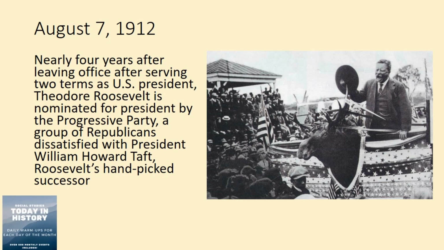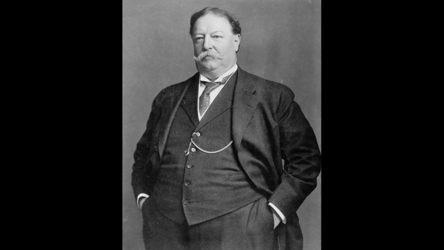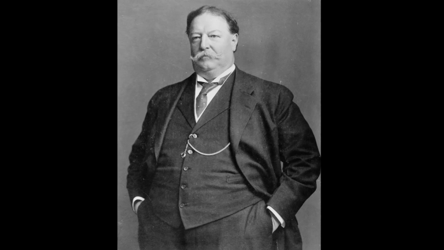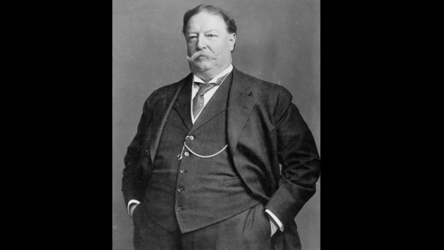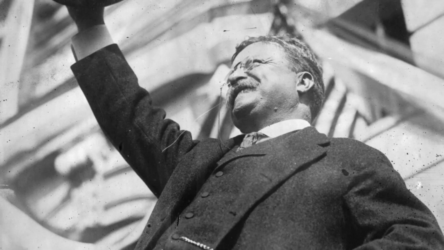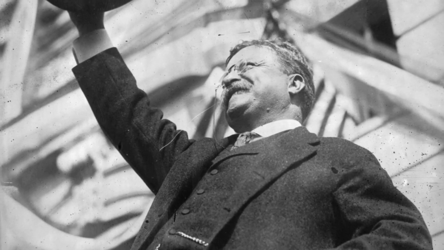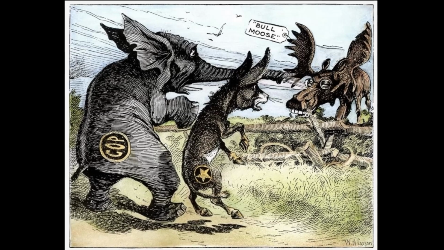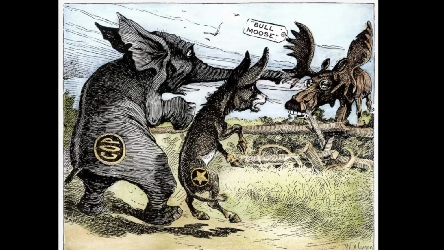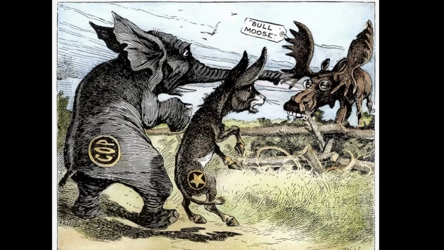In 1912, nearly 4 years after leaving office after serving 2 terms as U.S. president, Theodore Roosevelt is nominated for president by the Progressive Party, a group of Republicans dissatisfied with President William Howard Taft, Roosevelt's handpicked successor who had won the presidency in 1908. Roosevelt had run for the Republican nomination earlier that year, but had lost to Taft. So Roosevelt and his allies created the Progressive Party, which is nicknamed the Bull Moose Party.